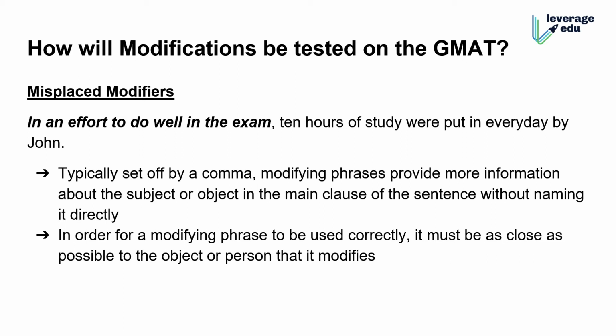Typically, set off by a comma, the modifying phrase will be providing you information about the subject, object, or some noun in the sentence. So the moment you see an opening modifier, the first thing you have to do is be alert and ask yourself very quickly what it is modifying, sort it, and move ahead. If you remember our last lecture, that is what we did for subject and verbs also.